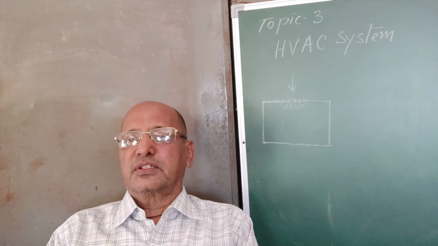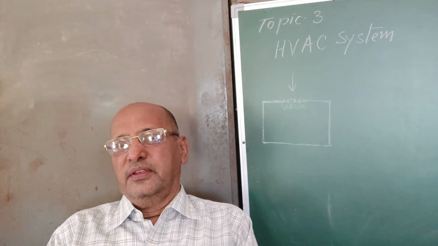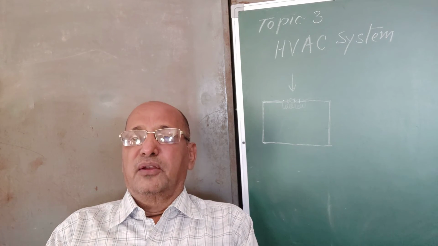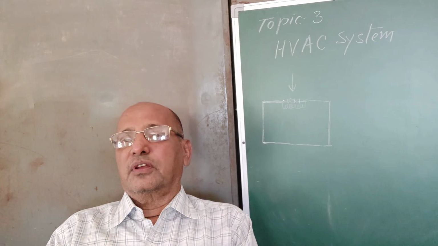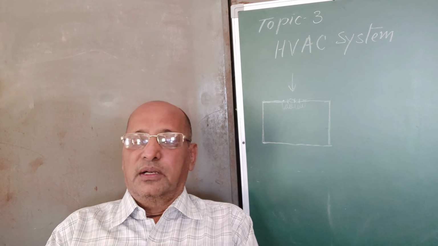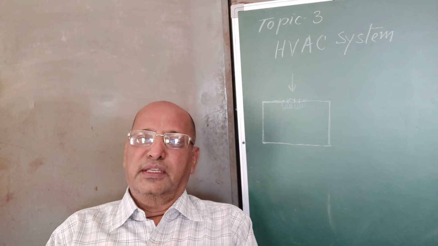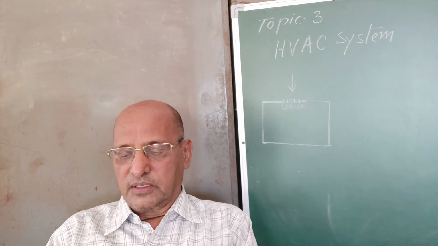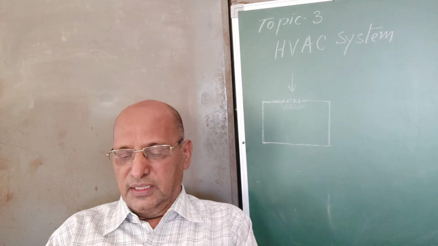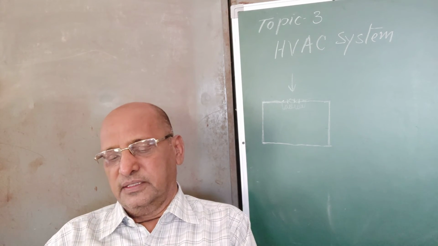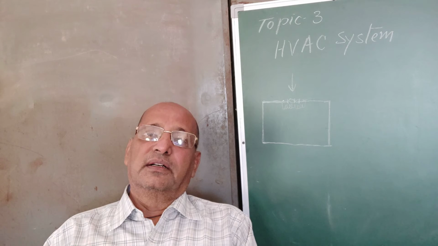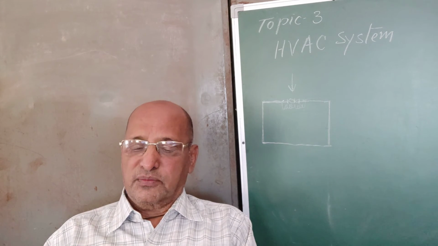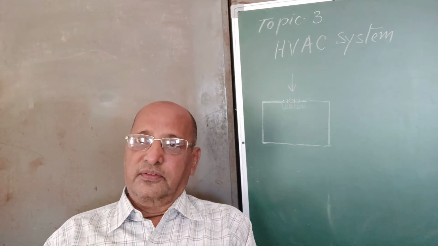One is the summer air conditioning system, required in summer days, and the other is the winter air conditioning system, required in winter. And one system is designed to be used around the year, whether it is winter, summer or any other season. So we can maintain these three types of systems according to the weather in the year. In the year there are three weathers: rain, winter and summer. So the all year around system is used for all the three weathers.